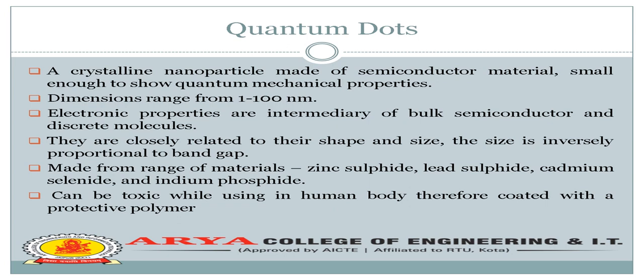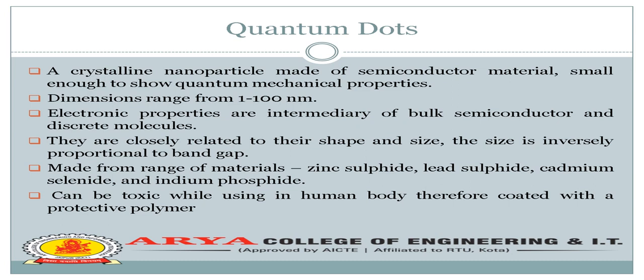Okay, the next one is quantum dots. Crystal nanoparticles made of semiconductor materials, small enough to show quantum mechanical properties. Dimensions range from 1 to 100 nanometers. Electronic properties are intermediate between bulk semiconductors and discrete molecules. They are closely related to their shape and size. The size is inversely proportional to the band gap. Made from a range of materials: zinc sulfide, lead sulfide, cadmium selenide, and indium phosphide. Can be toxic when used in the human body, therefore coated with protective polymers.